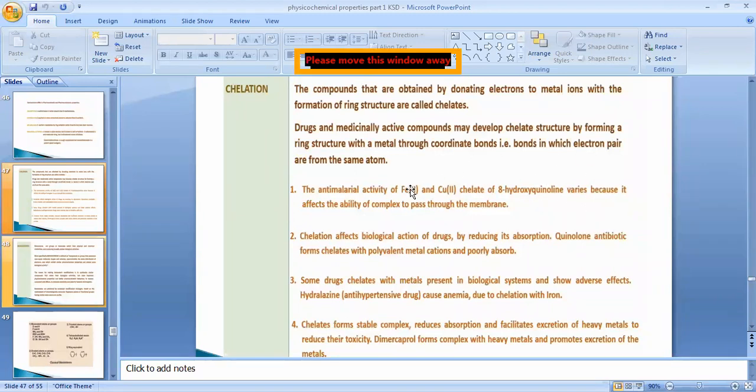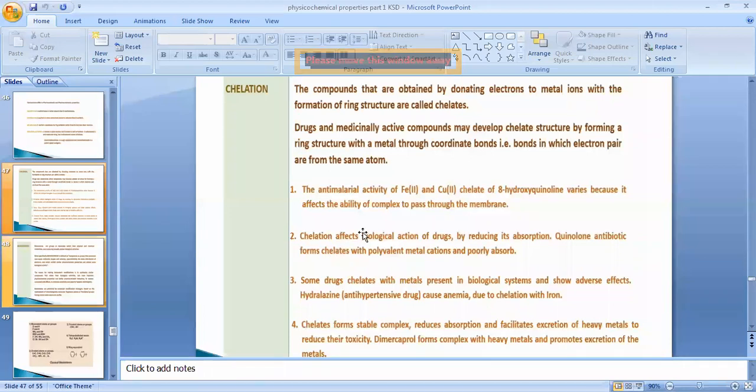When 8-hydroxyquinoline combines with either ferrous ion or cupric ion, it forms a complex structure which can easily pass through the membrane. Earlier, 8-hydroxyquinoline was unable to pass through the biological membrane because of its complex structure. But when it forms a chelate with a metal ion, it can easily pass the biological membranes. Now it is available for absorption.